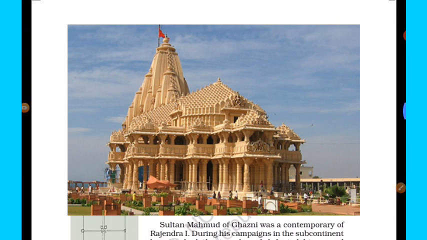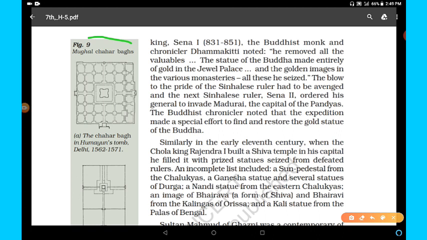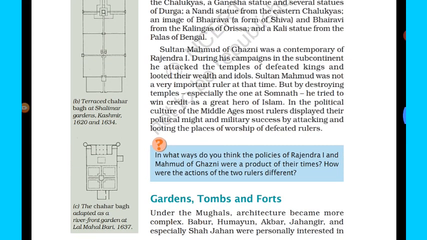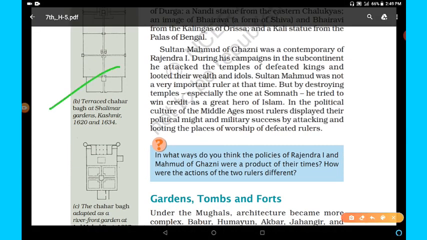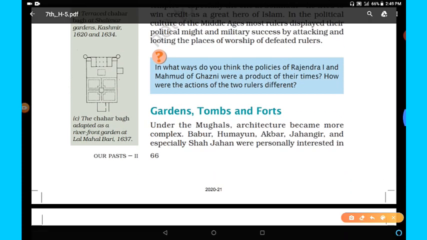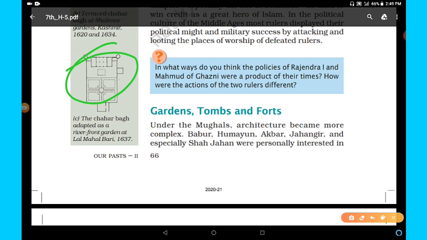In this way, figure 9, this is the Mughal Chahar Baghs. The Chahar Bagh in Humayun's tomb, Delhi, 1562-1571, and this one is the plan of the terraced Chahar Bagh at Shalimar Gardens, Kashmir, built between 1620 and 1634, right? And this last one is the Chahar Bagh adopted as a riverfront garden at Lal Mahal Bari, 1637.